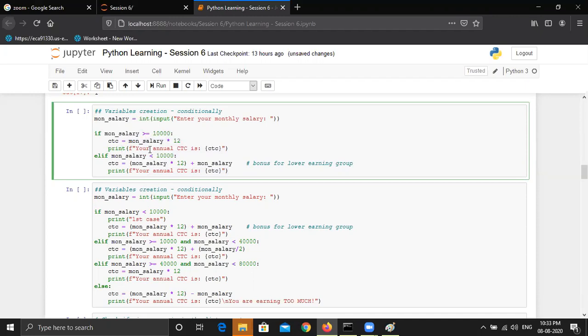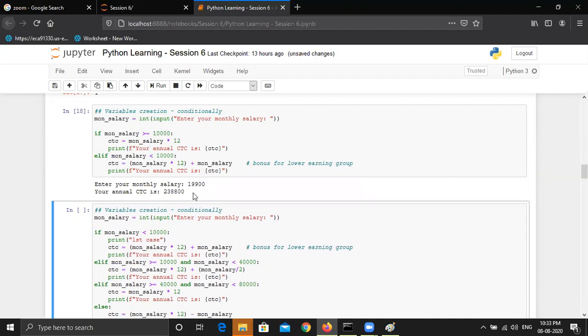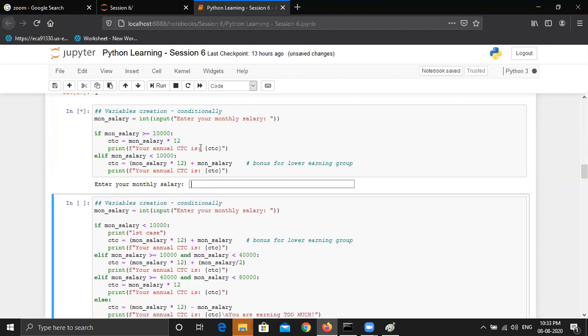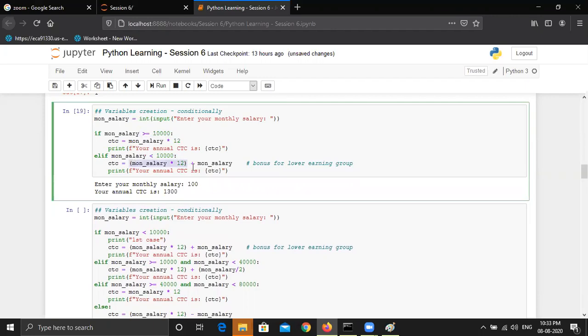Okay, let me run this. Maybe we can write 19,000, some number. You can see it has computed the salary based on this condition since the salary is greater than 10,000. If I run this again and write 100, you can see salary times 12, which means 1200, plus the monthly salary, which is 100. So the result is 1300 as the CTC. But for the efficient way of writing this program, maybe I can add one more cell.